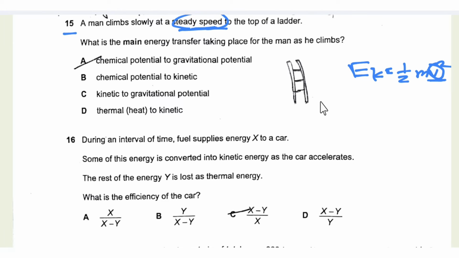and the energy transfer that is taking place is the chemical potential energy to the gravitational potential energy. So chemical potential energy to gravitational potential energy, that is A.